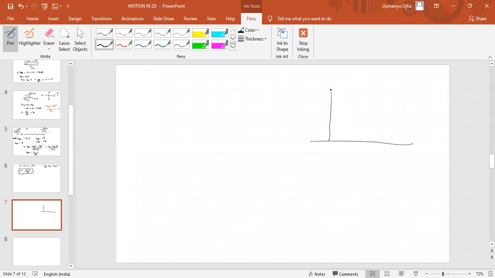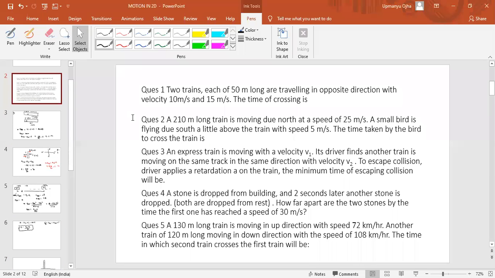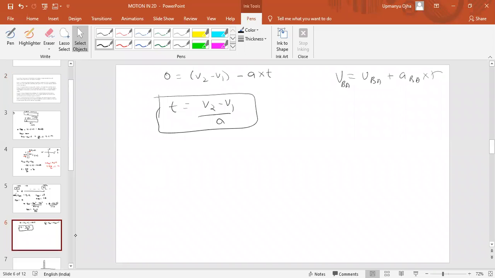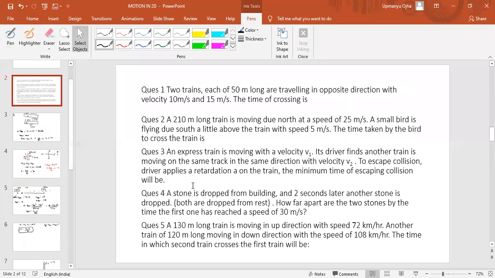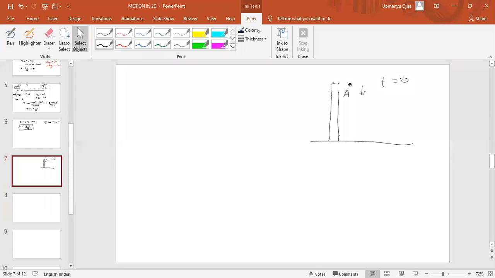So a stone is dropped from a certain height. The first stone is dropped. Let us suppose at t equal to 0 we have dropped the first stone. Then after 2 seconds we have dropped another stone, both from rest. We can take this as B stone, after t equal to 2 seconds.